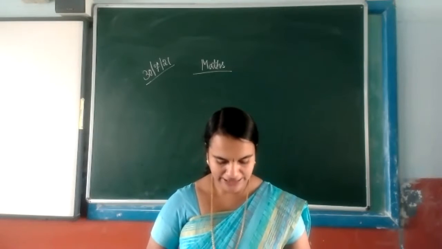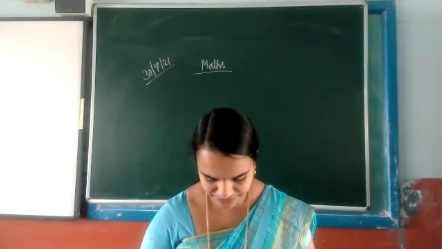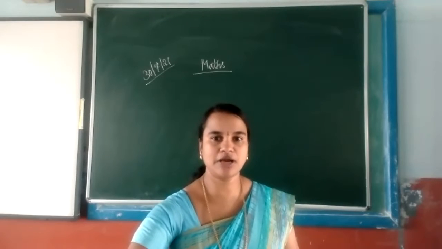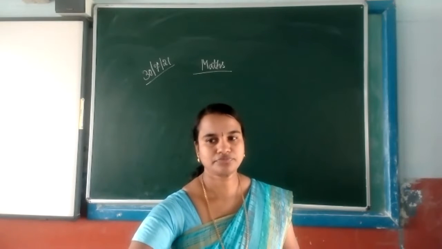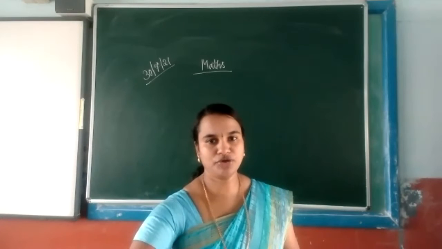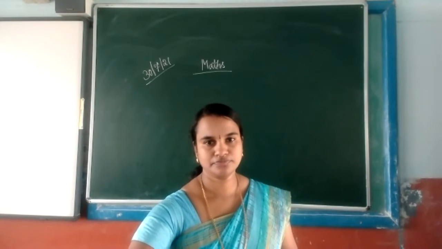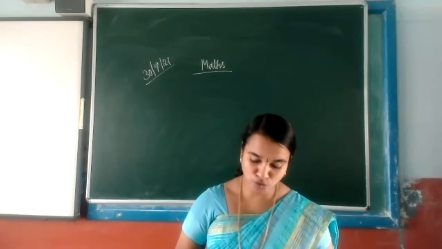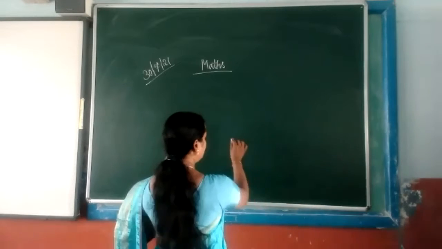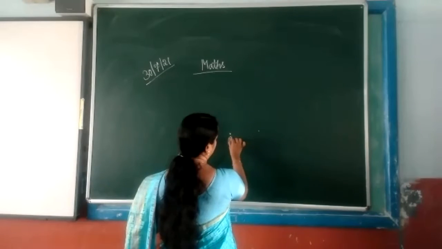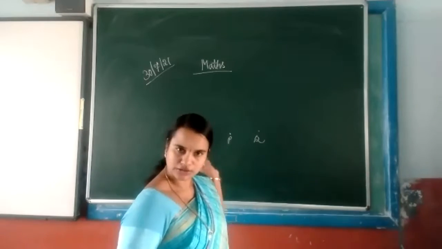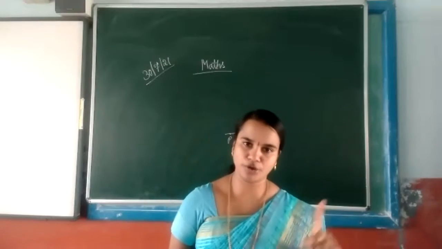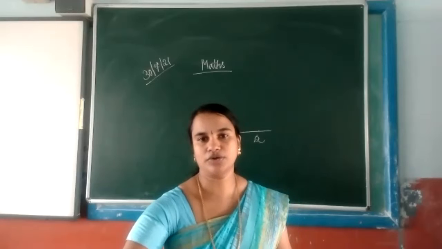And next one, how many lines can be drawn to pass through two given fixed points P and Q? How many lines you are able to draw it? Divyansh Prajapati, unmute yourself. Yes, ma'am. The question: how many lines can be drawn to pass through two given fixed points P and Q? Ma'am, only one. Means only one line we can draw. Yes, good.